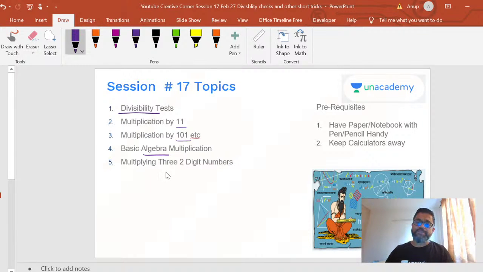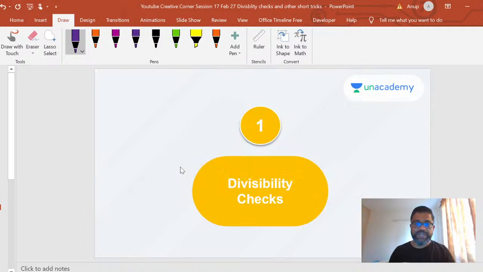And then we will also look at multiplying 3 two-digit numbers. We have seen 2-digit by 2-digit multiplying using the vertically and crosswise. If you've not seen that, I highly recommend you watch that video. We have some separate videos created just for multiplication. So we're going to extend that, use that here, and derive it for 3 digits. Okay, so let's get started.